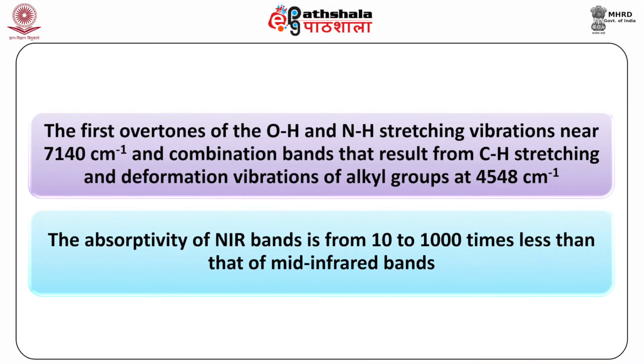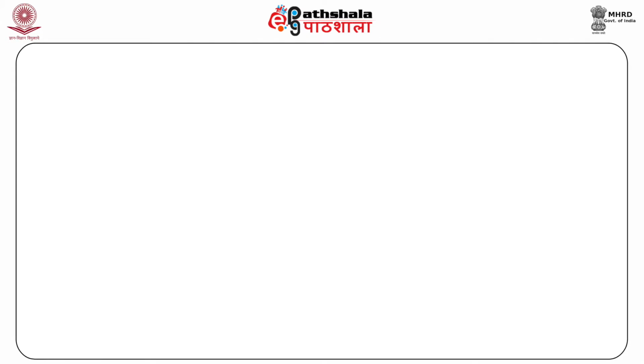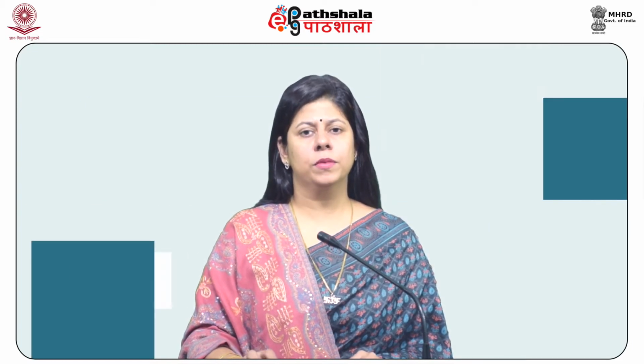Among these are the first overtones of the OH and NH stretching vibrations near 7,140 centimeter inverse and combination bands that result from CH stretching and deformation vibrations of alkyl groups at 4,548 centimeter inverse. The absorptivity of NIR bands is from 10 to 1000 times less than that of mid-infrared bands. Thicker sample layers compensate for these smaller molar absorptivities.